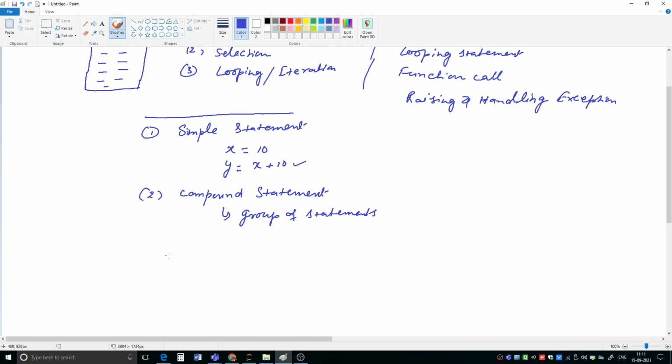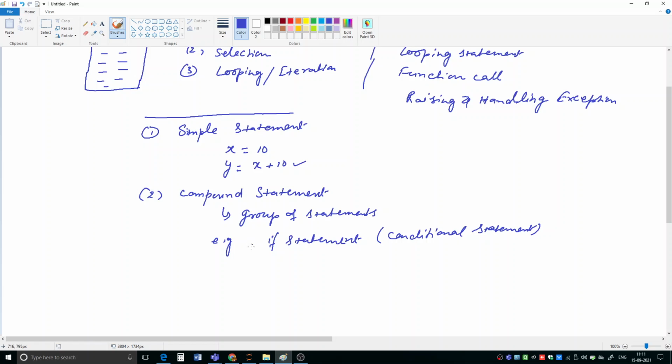A group of statements can be in the form of a block, also called a block of statements. In Python, a block of statements is separated by indentation. An example of a compound statement can be the if statement. That is a conditional statement in Python.